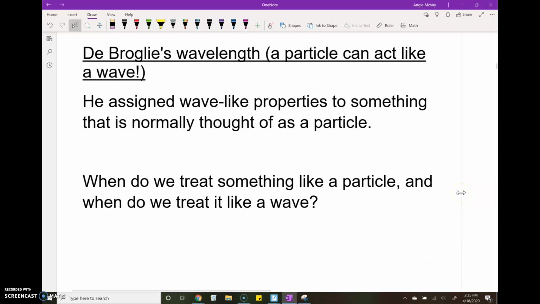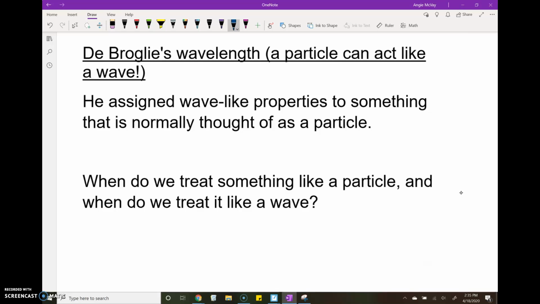I'll just say de Broglie. Now de Broglie was doing research on under what circumstances can a particle act like a wave? So can we get a beach ball or a marshmallow or an electron to act like a wave? So he assigned wave-like properties to something that is normally thought of as a particle.